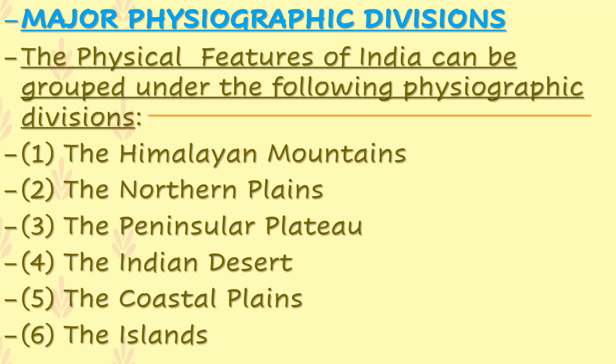Today we will study more about the Himalayan mountains, the ranges running through them, their width, their altitude, and the northern plains, the activities existing there, and how they are essential for the people. Clear, children? So let's go ahead.